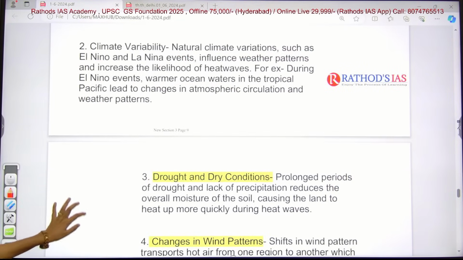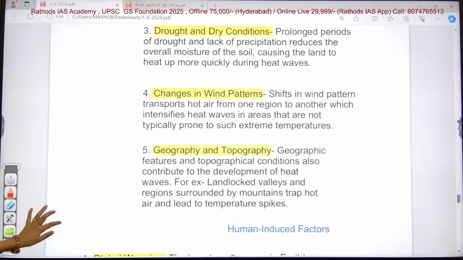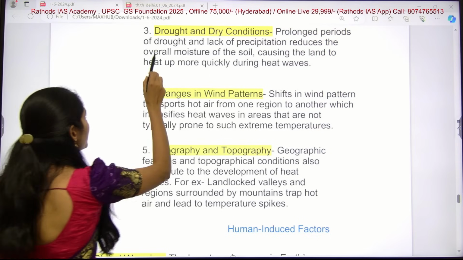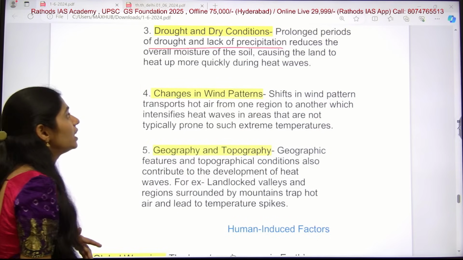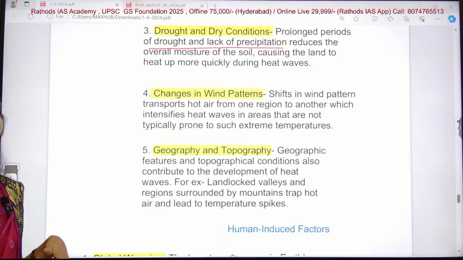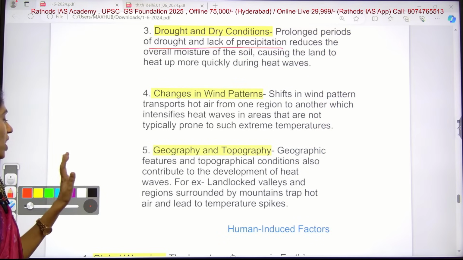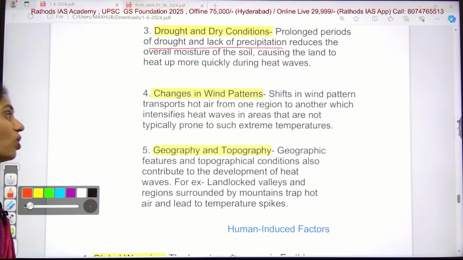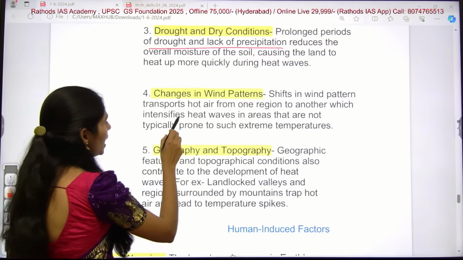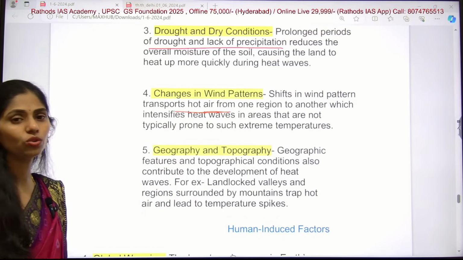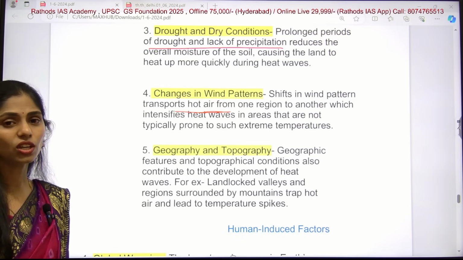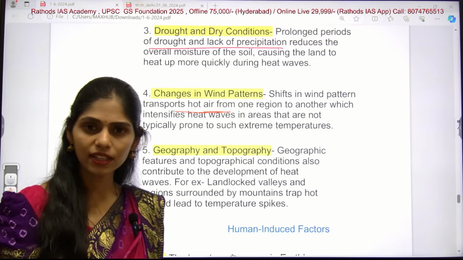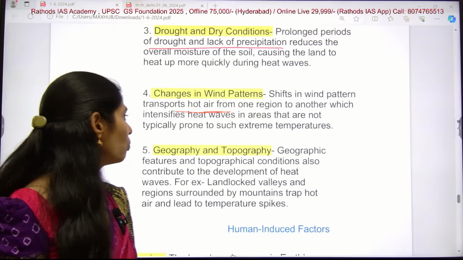And this one is drought and dry conditions. Prolonged periods of drought, or lack of precipitation, reduce the overall moisture of the soil and cause the land to heat up more quickly during heat waves. And this one is changes in wind patterns. There is also a shift in wind patterns which transports hot air from one region to another. That is also one of the important reasons for the intensifying of heat waves.